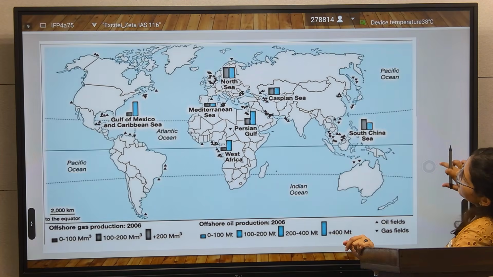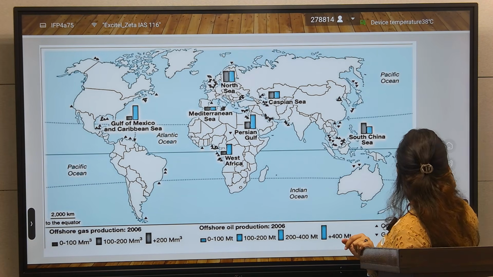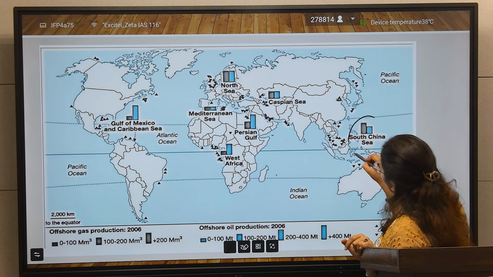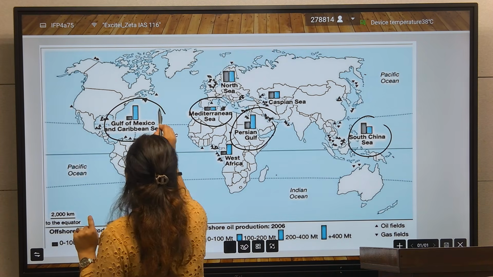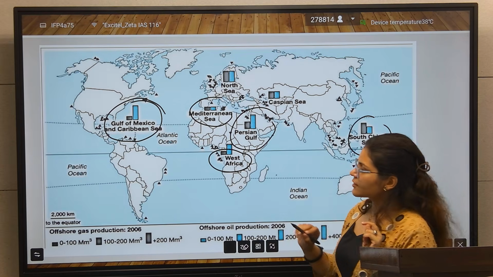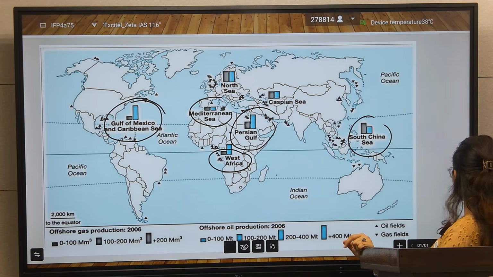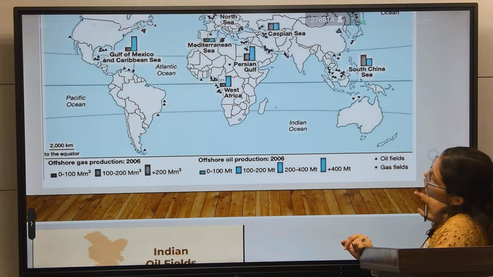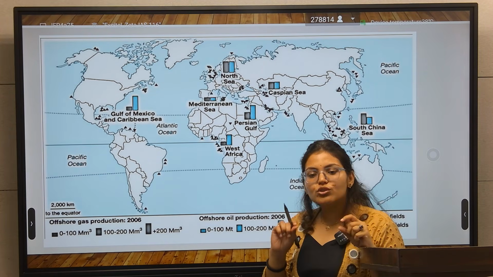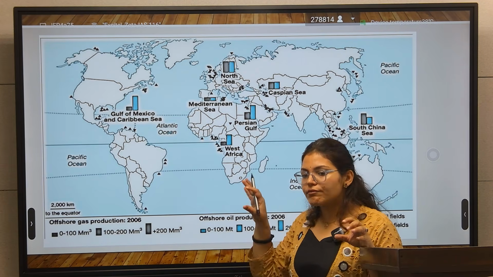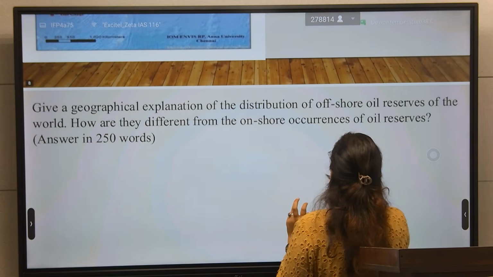So this is the world map that you have to draw, and here you will mark the South China Sea also, and the Persian Gulf, Mediterranean Sea, the Gulf of Mexico region, and some West Africa region where this offshore oil reserve is there. After that, you will talk about the geographical explanation also, that why these are here, in the geographical distribution.